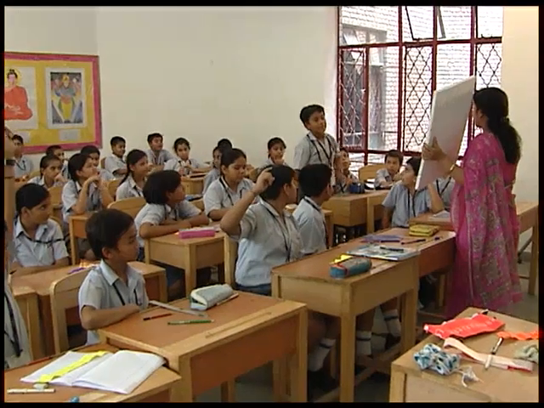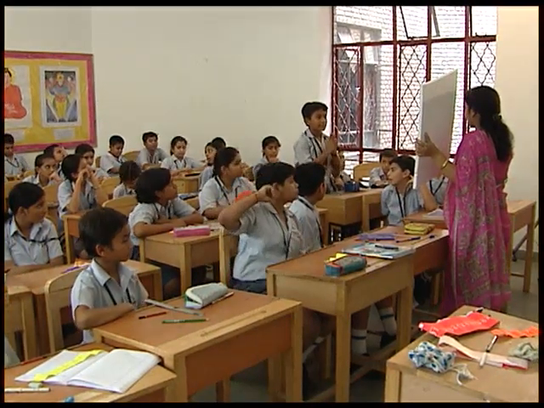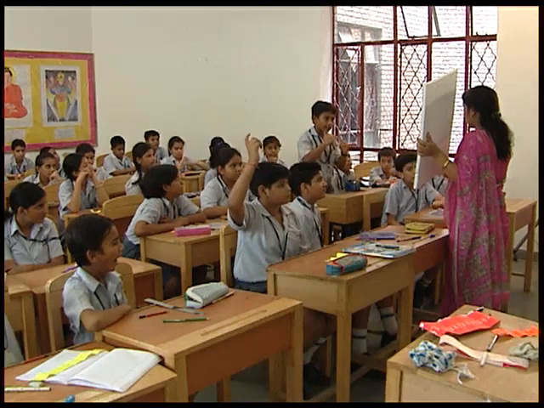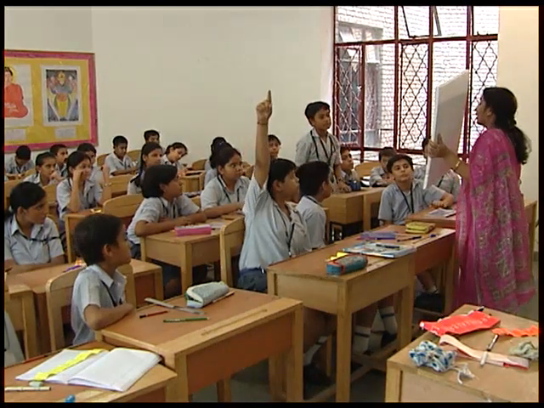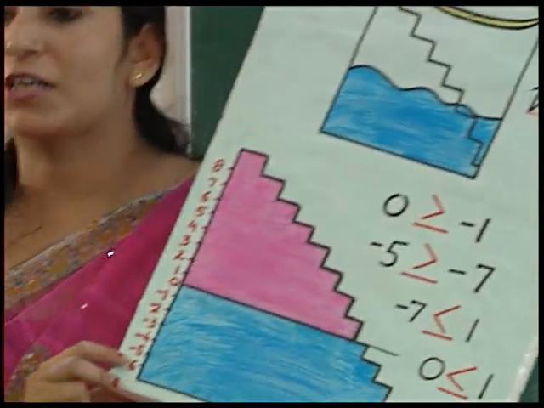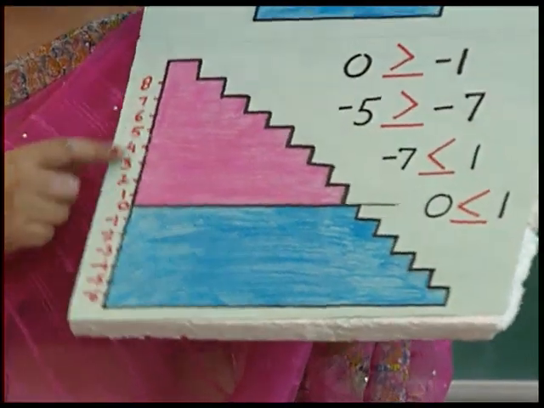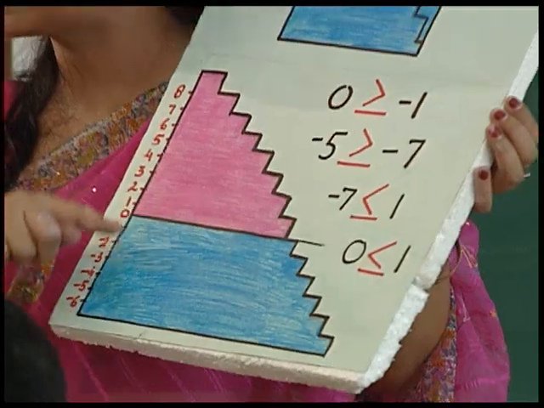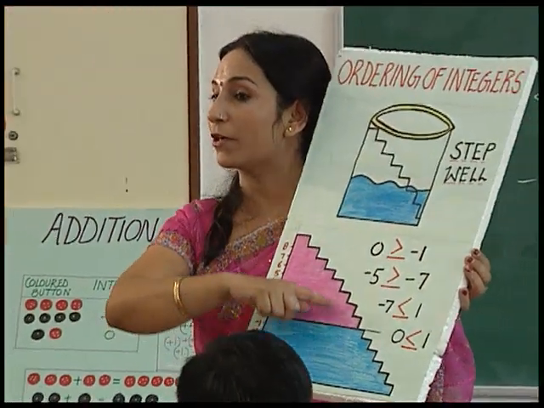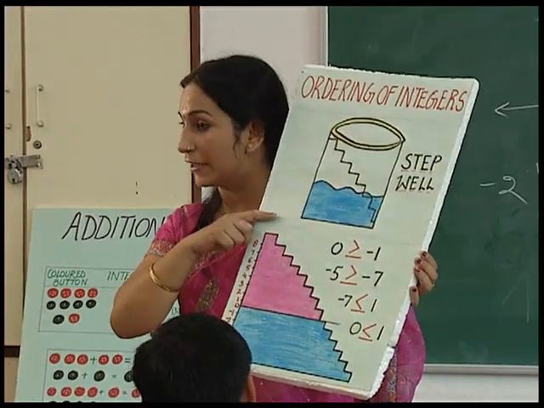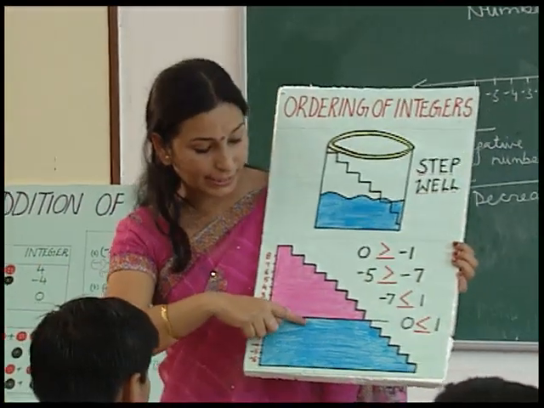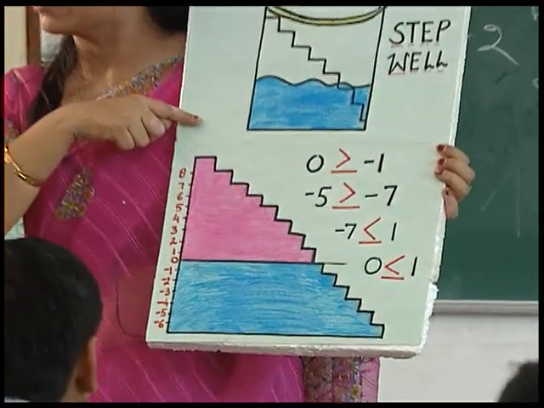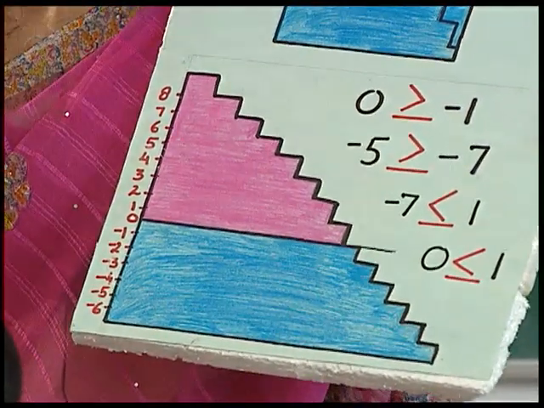Ma'am, this says that the number line is important to measure the level of the water, and if it decreases, then it will go down to the negative numbers, and if it increases, it will go up to the positive numbers. Very good. From this chart, we conclude that when the level of the water is going down, the numbers are decreasing, and when the level of the water is going up, the numbers are increasing. When you are rising from 0 to 8 suppose, the numbers are increasing, and when you are going down, the numbers are decreasing.